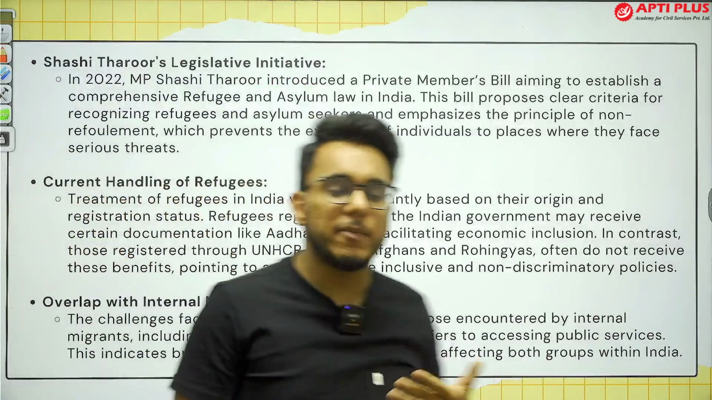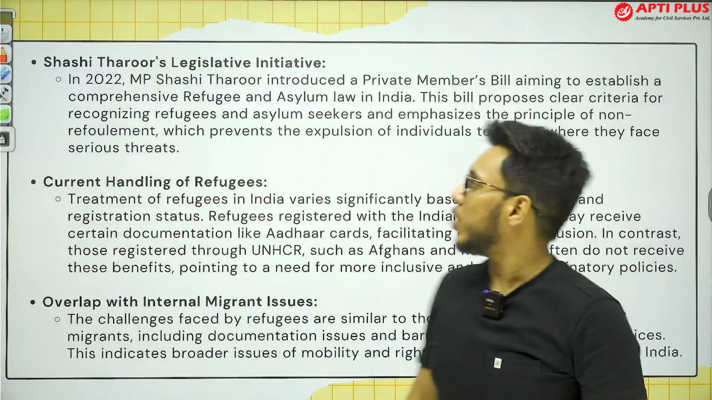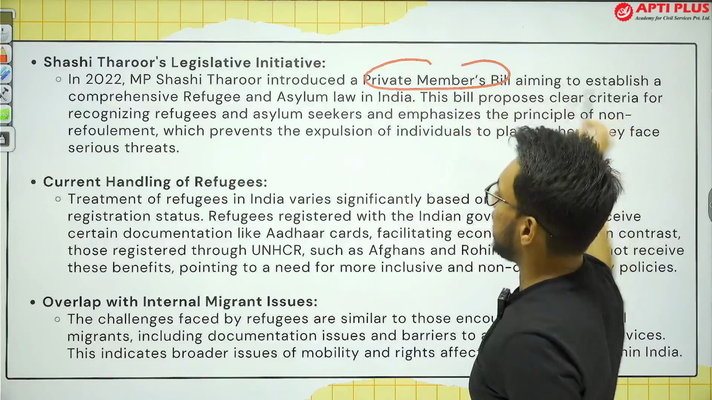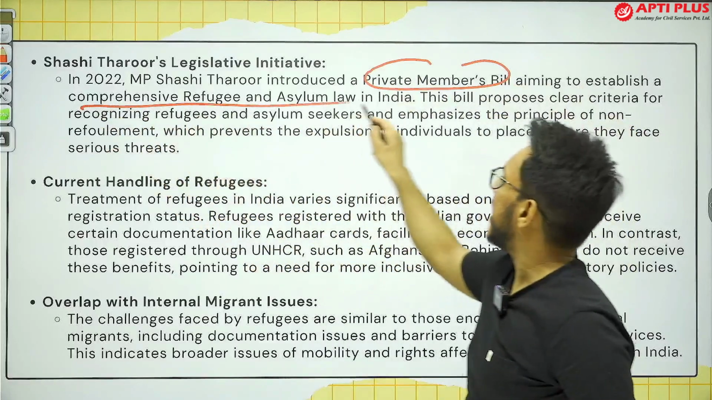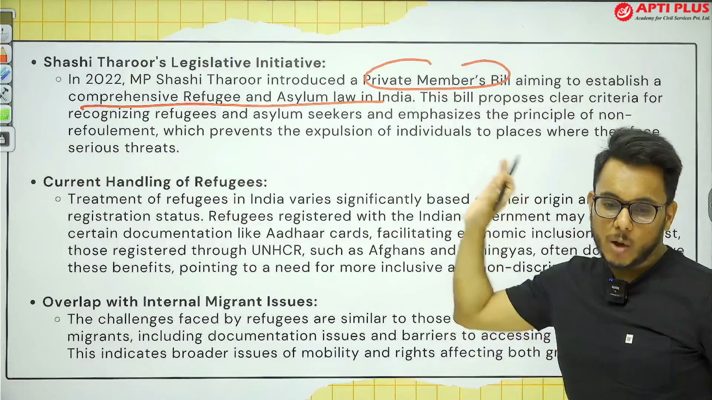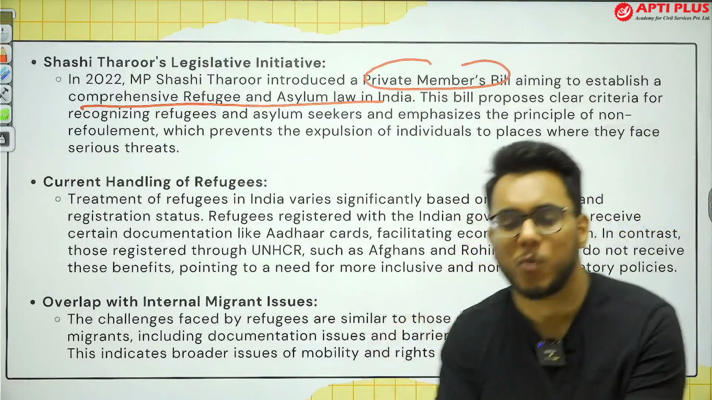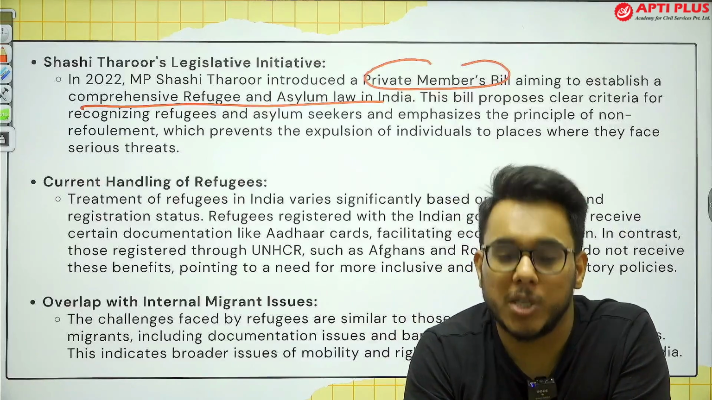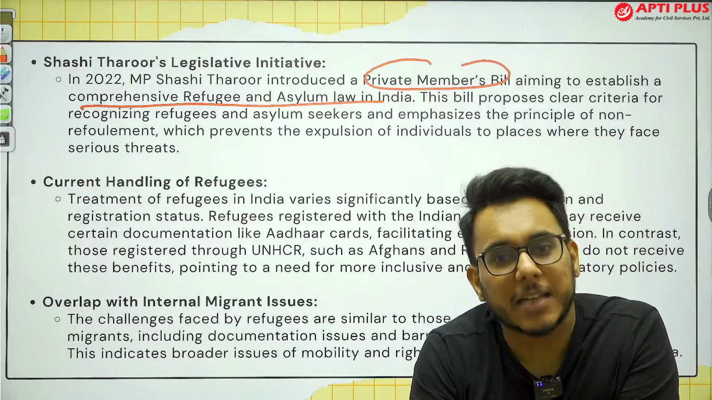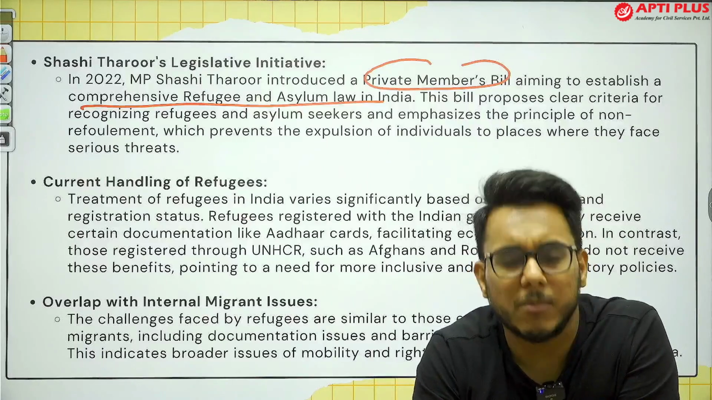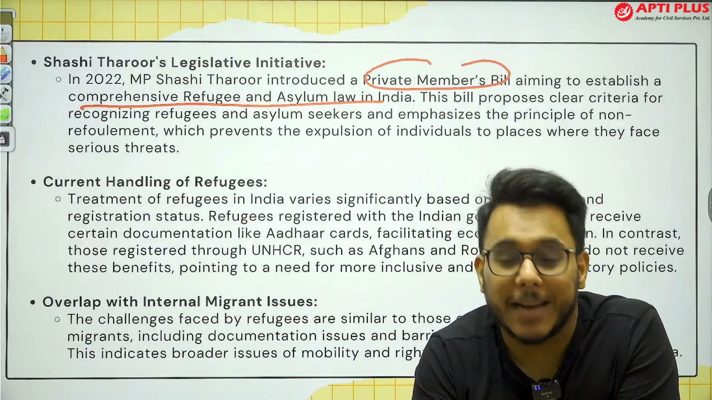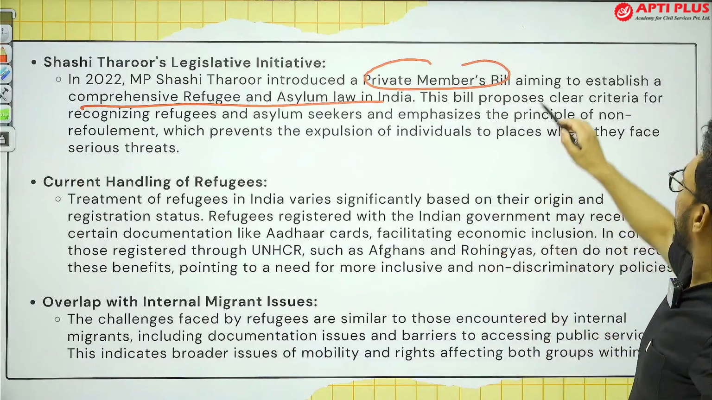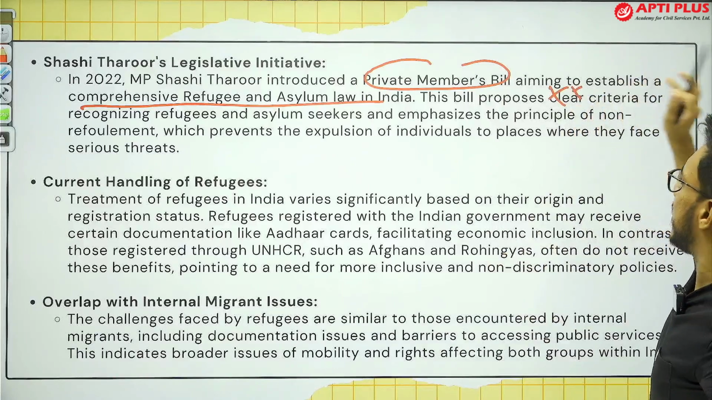Now, what happened in the past? Private member bills have been introduced. For example, Shashi Tharoor, an MP, introduced a private member bill which provided for establishing a comprehensive refugee and asylum law in India. This comprehensive refugee law will outline the conditions on which India will give asylum to any person, and what will be the rights of the refugees. All such things were to be provided. Fine. But this particular bill, being a private member bill, did not get passed.